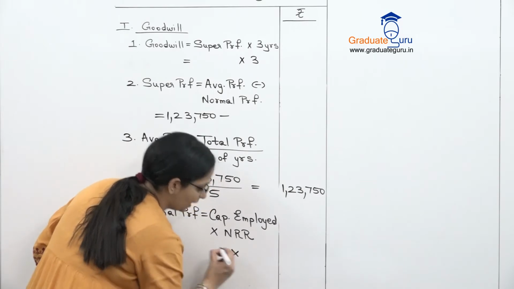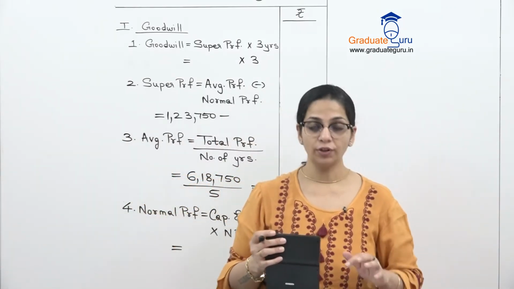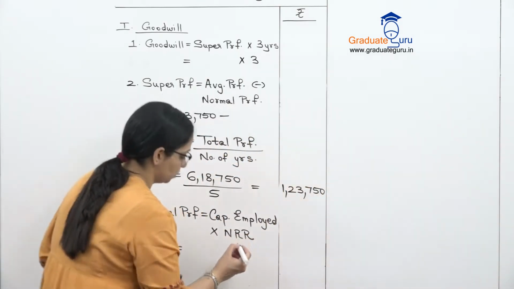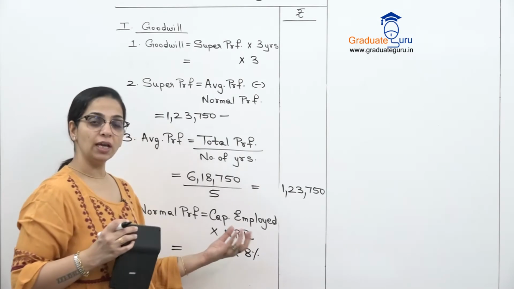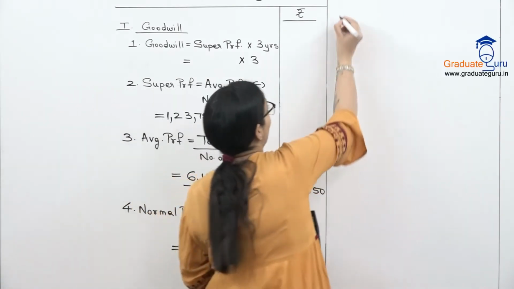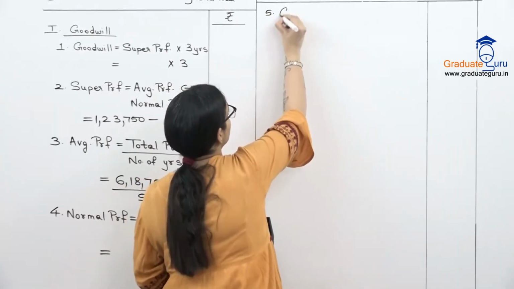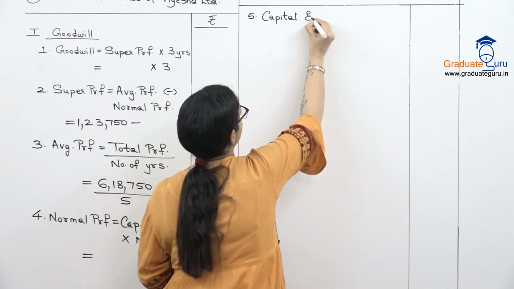But we know our NRR in the sum. It is clearly said the normal rate of return is 8%. So into 8%. When we get our capital employed, we'll come back to this and calculate. So my working number 5 is capital employed.